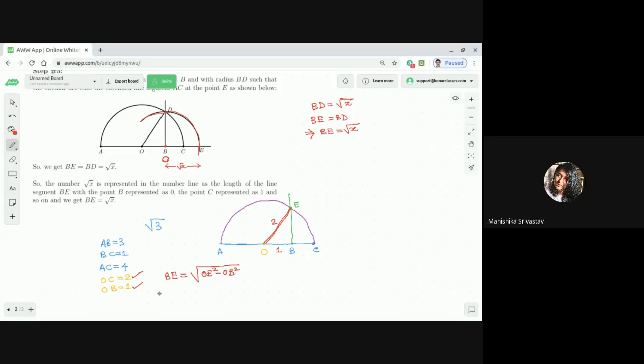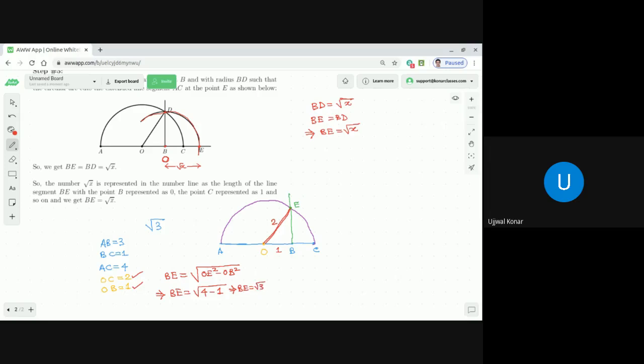Correct, na? So OE is 2 square, that is 4, and OB is 1 square, that is 1. So from here, the value of BE is equal to square root of 3.